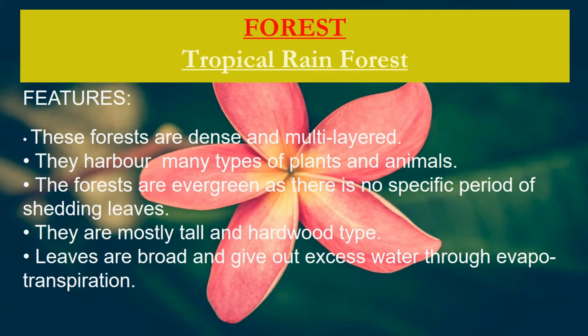Besides that, there are different types of trees found in the forest, and all the trees have a different shedding time period. That means throughout the year, there may not be a time when the forests do not look green. Therefore, they are called evergreen forests. The trees are tall and they have hardwood. Because of hardwood, the trees have very high commercial value. The leaves of the trees are broad. Because these are found in places where the temperature is high, the rate of evaporation is also high. To prevent that excess loss of water due to transpiration, the leaves are broad.